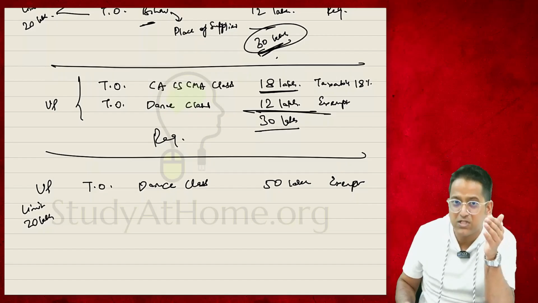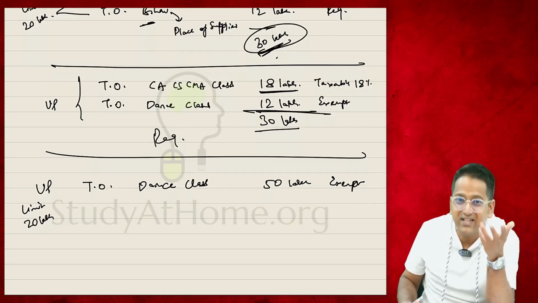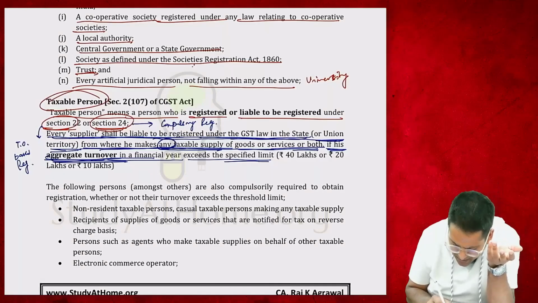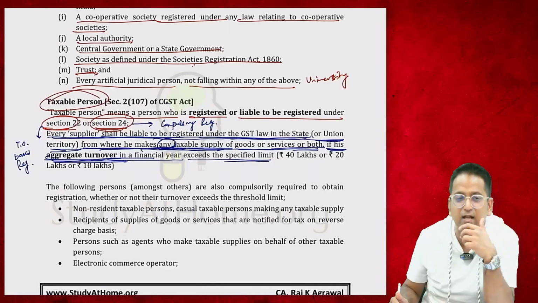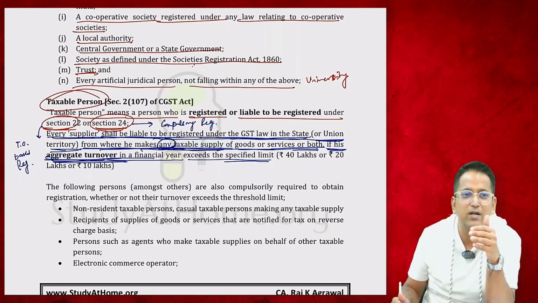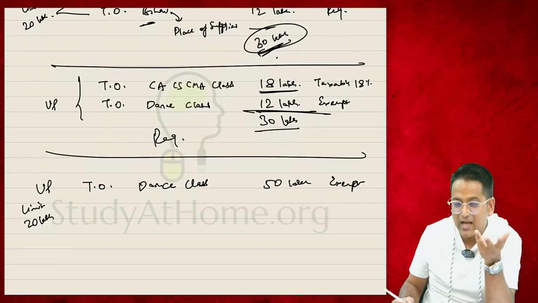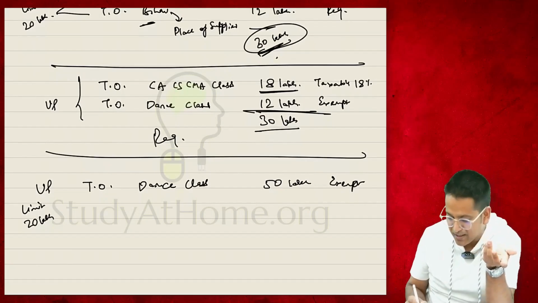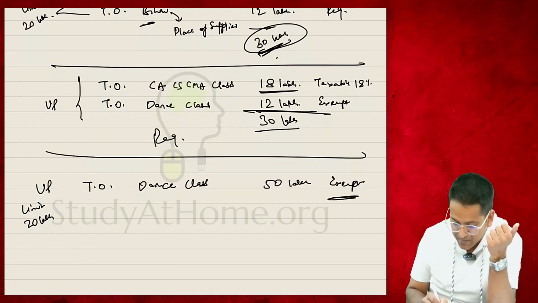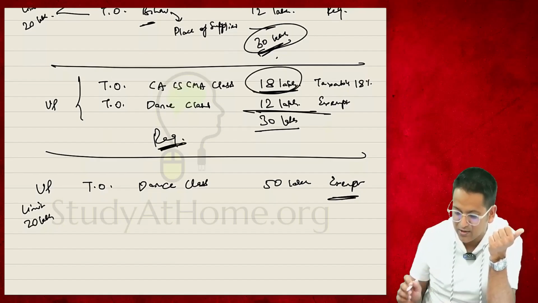What it says is that you have to take the registration in that state from where there is any taxable supply. I do not have any taxable supply. Taxable supply is not there at all. The aggregate turnover should be more than the limit and there should be some taxable supply. Now tell me one thing: even after taking GST registration, what good will we do? We don't have to take GST here. If you take GST registration, you'll be taking GST on this and giving it to the government.